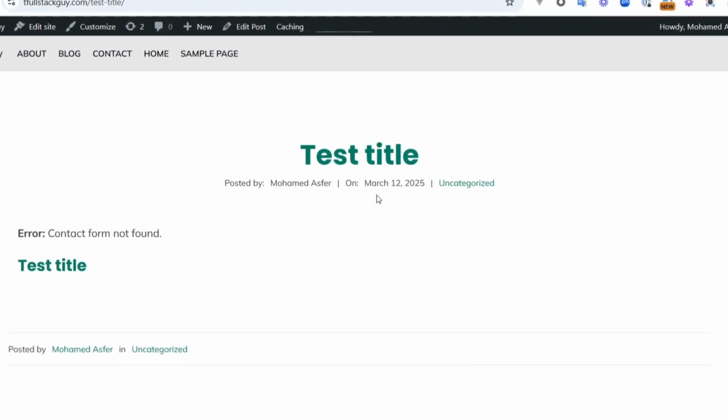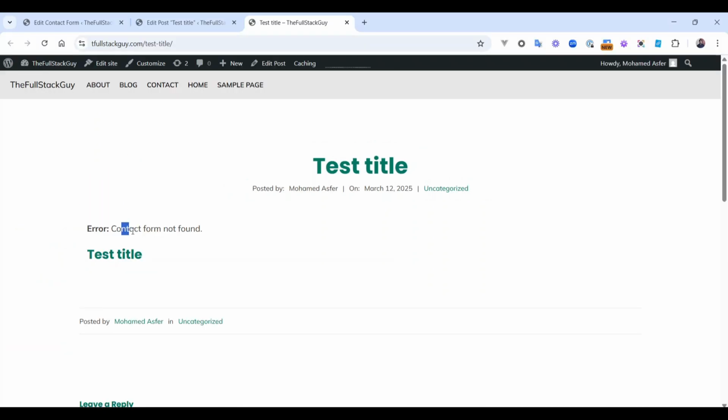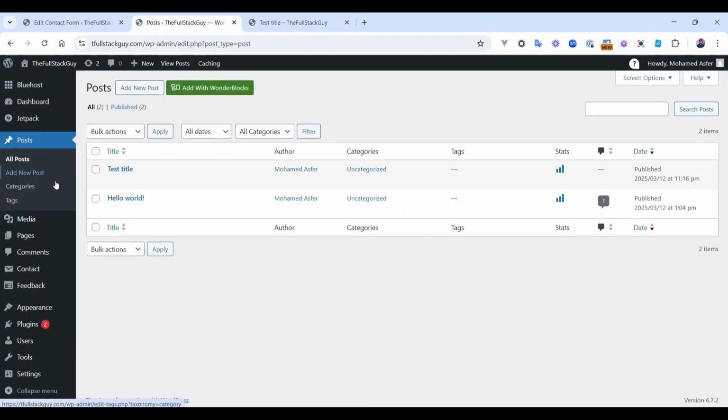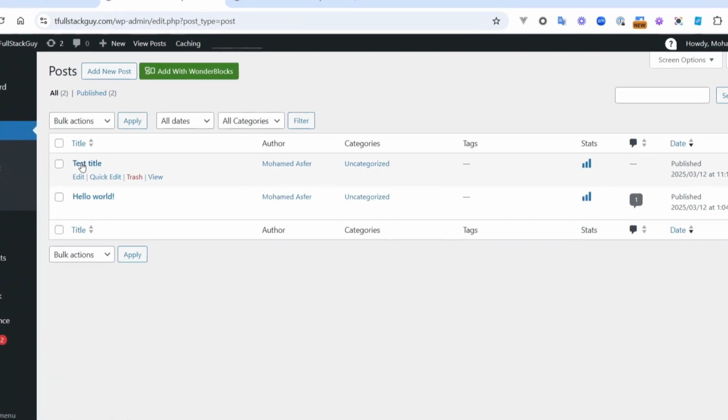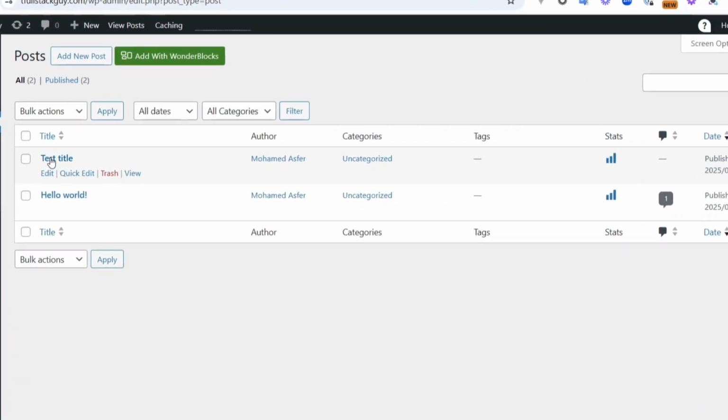If you get the Contact Form Not Found error message, it means that Contact Form 7 cannot locate the form you have referenced in your post. To debug further, first we need to identify the post where you have embedded the contact form. Open the WordPress dashboard, navigate to Posts and find the post where the form is embedded.